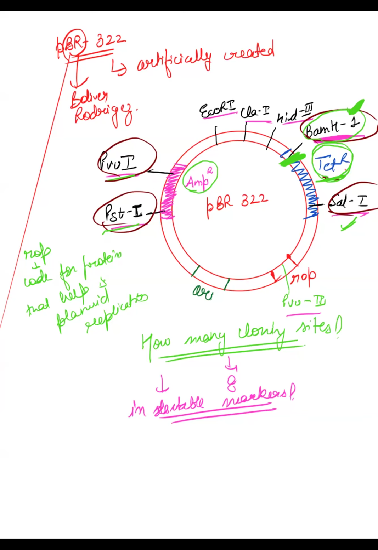Okay, tell me, what happens if you add PST1? Which gene will get inactivated? Ampicillin or tetracycline? If you add PST1, which gene will get inactivated? Ampicillin or tetracycline? Others also? Savina, okay. Others? Ampicillin, very good. If you add PST1, ampicillin gets inactivated.